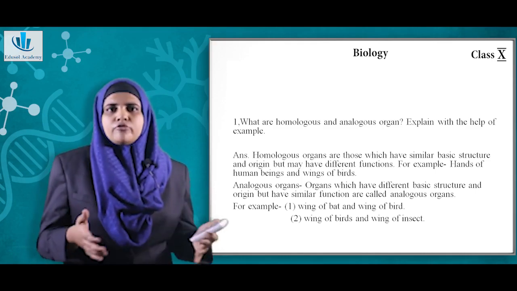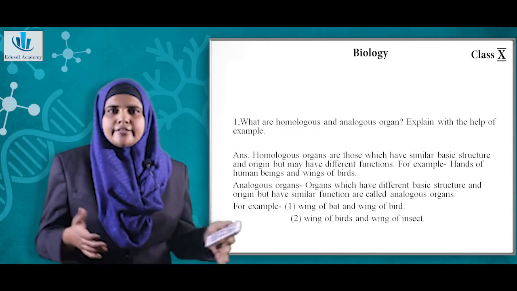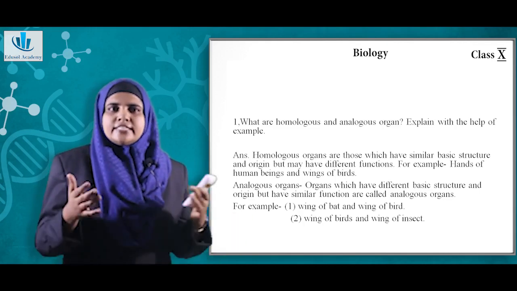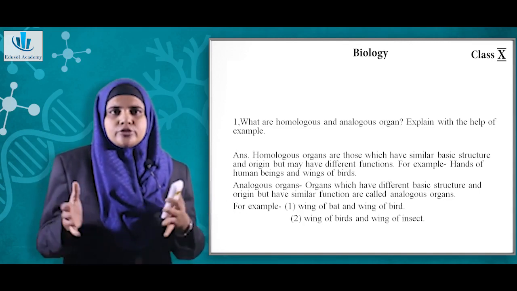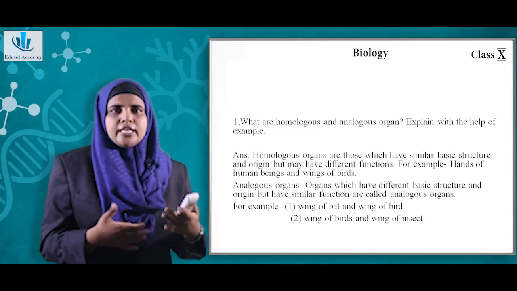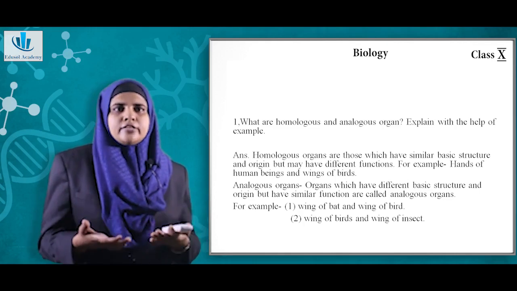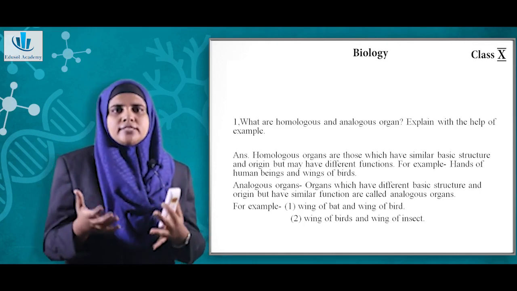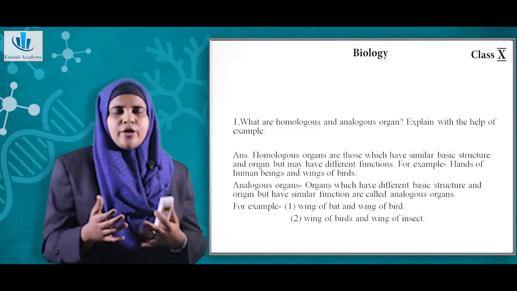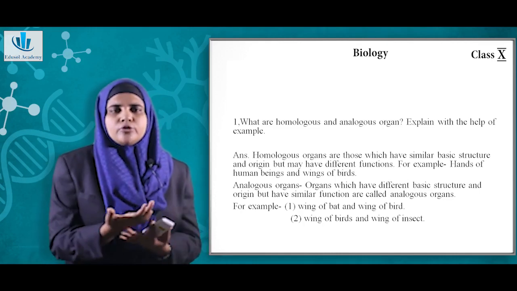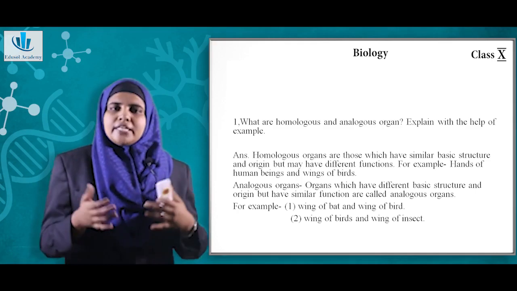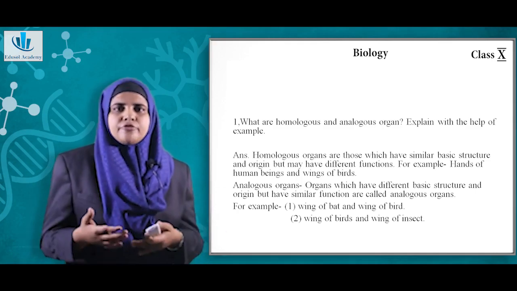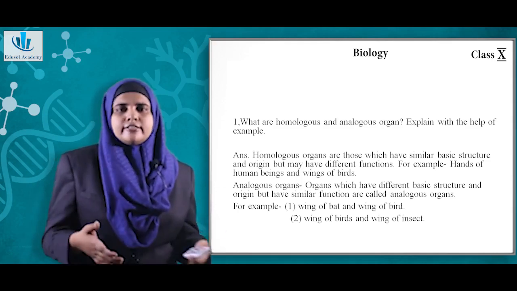If you take the example of a cat or a tiger, it has a different function. But if you take the embryo stage of each of these organ, these are similar in origin. That is, the bones that you have on your hands, your joints, all that looks similar, but their functions are different. It is different for human beings, it is different for other animals.